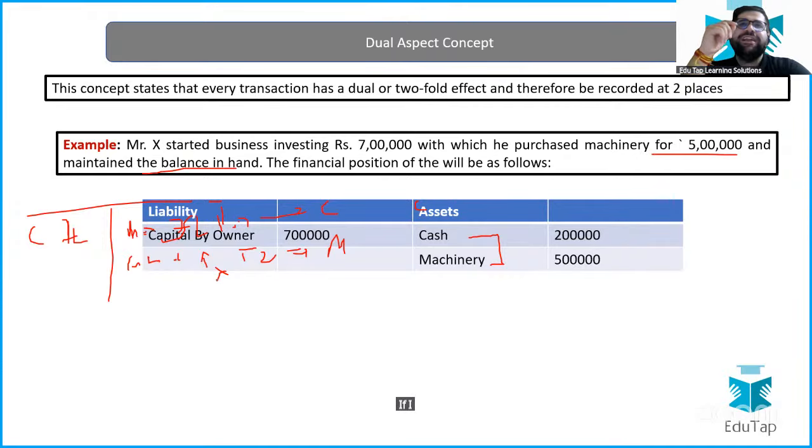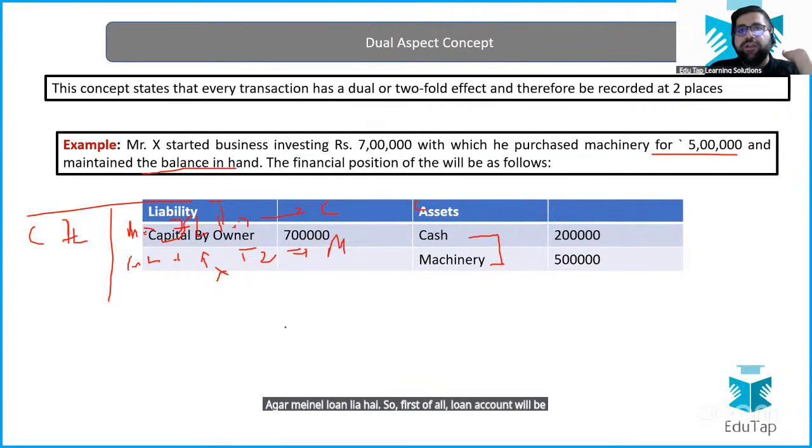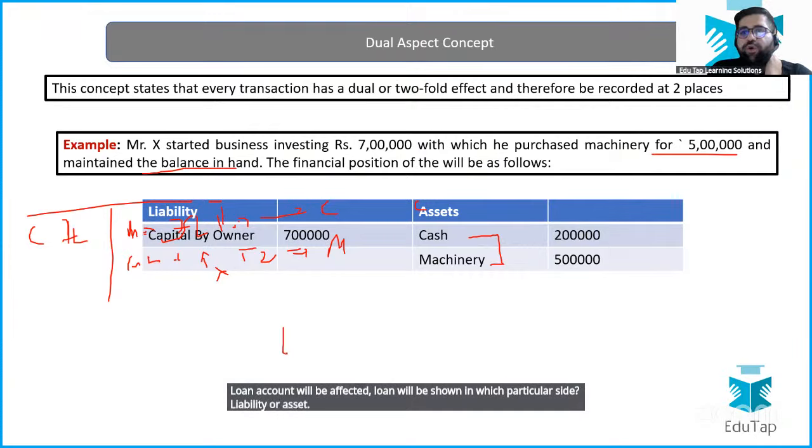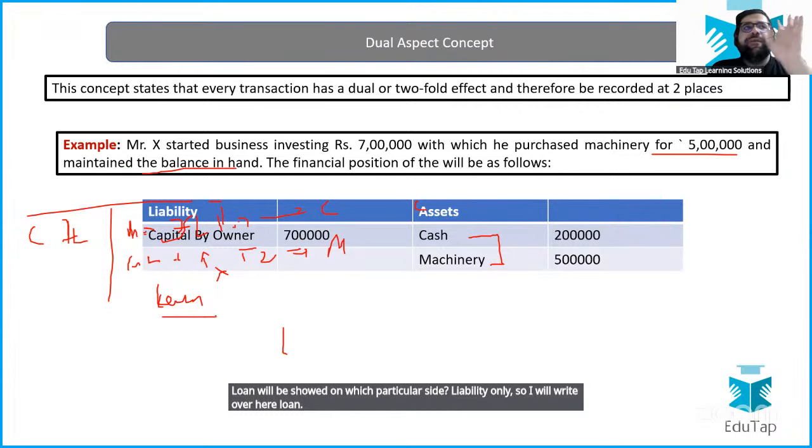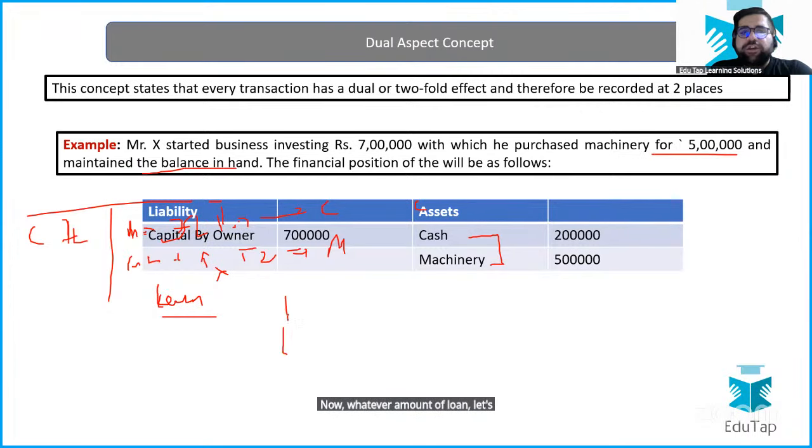If I say that I have taken a loan from the bank, and try to relate. If I have taken a loan, first of all, loan account will be affected. Loan will be shown on which particular side? Liability or asset? Liability only. So I will write over here loan. Now, whatever amount of loan, let's say I have taken a loan of 1 lakh rupees.